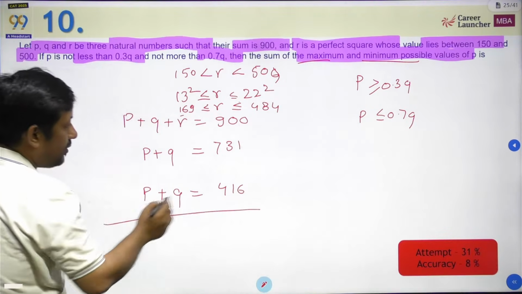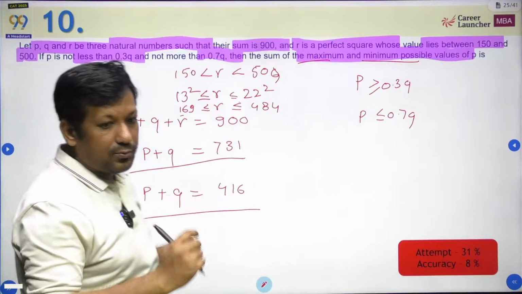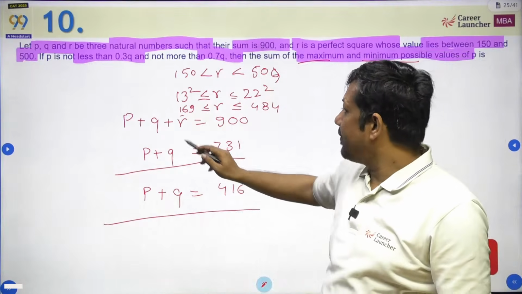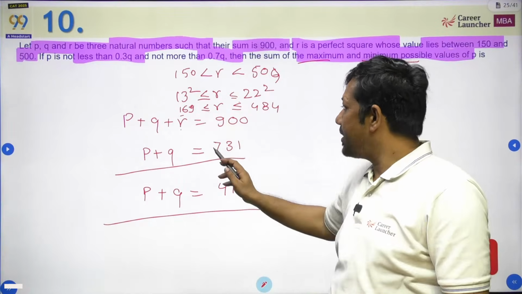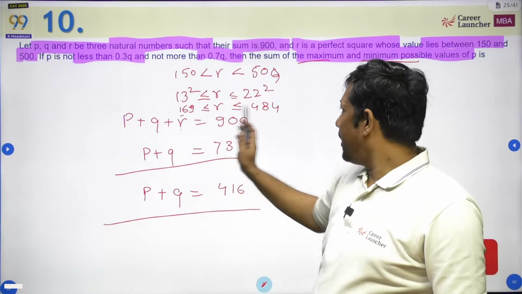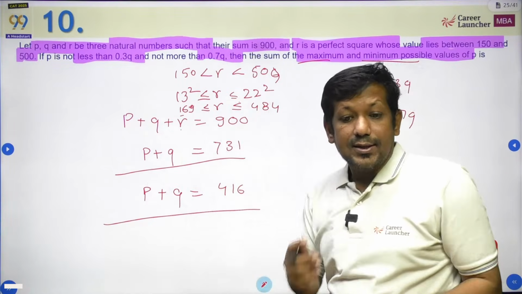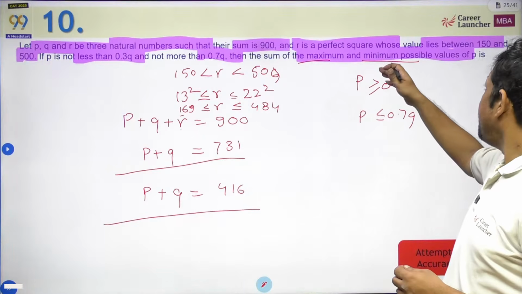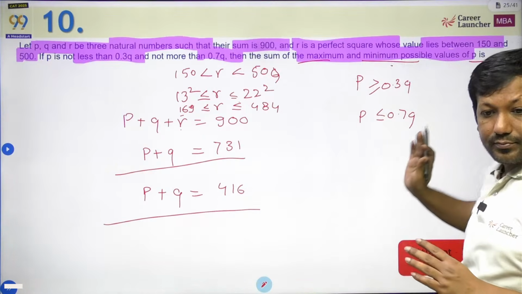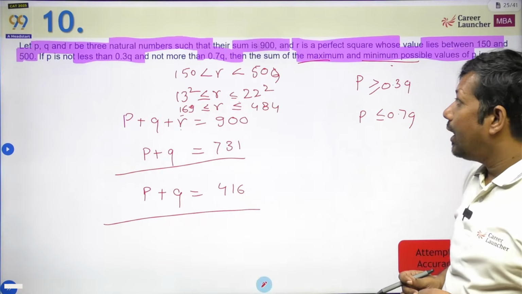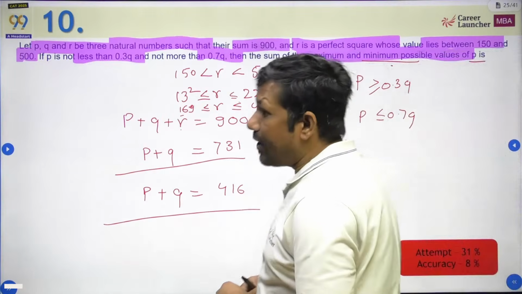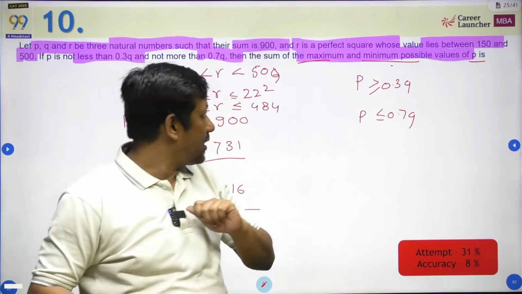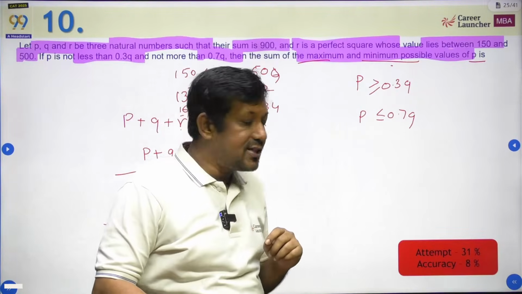I am getting two ranges of P plus Q. If the value of R is 169, that is this. If the value of R is 484, then this comes. Now the question is, I need to maximize and minimize the value of P. Which is the largest value of P? P can be equal to 0.7 Q. ठीक है, वहां से P की maximum value आ जाएगी.